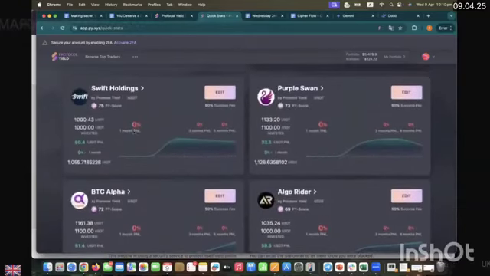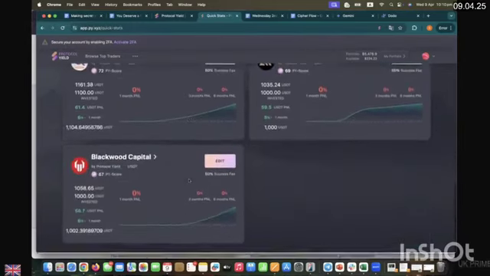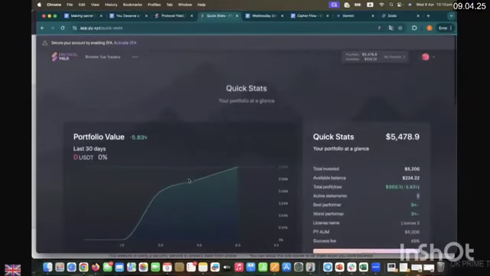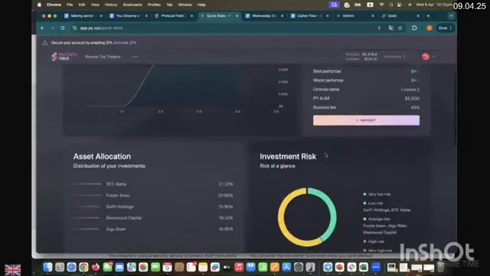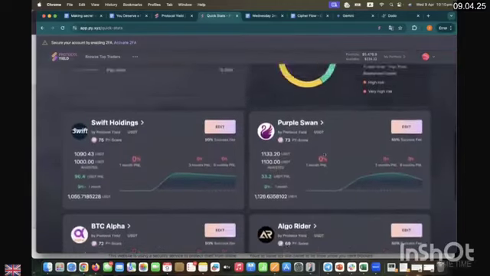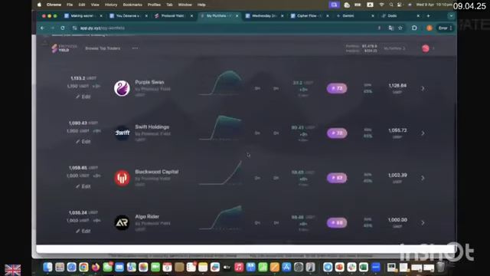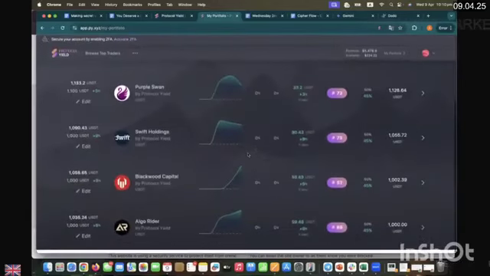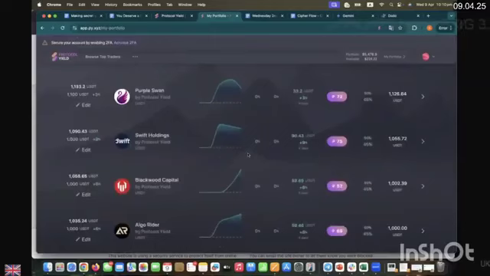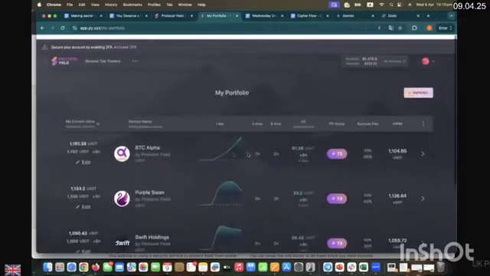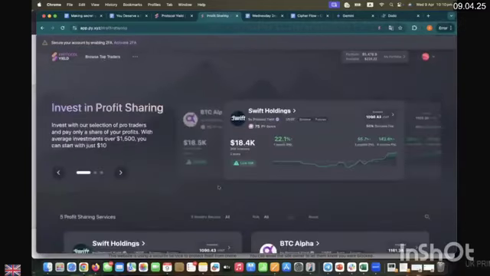So once your 1 month is complete, your personal PNL will be there. It will start to display your personal PNL in the My Stats, Quick Stats section. Quick Stats is your dashboard. Quick Stats is your overview where you as an investor look at your portfolio at a glance. And then you have the portfolio section where you can manage all the withdrawals and all the services which you have invested in.